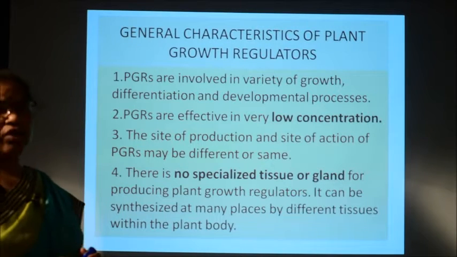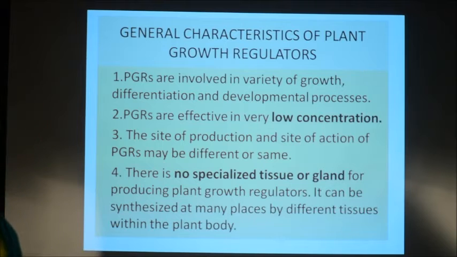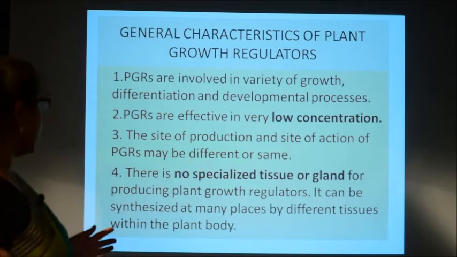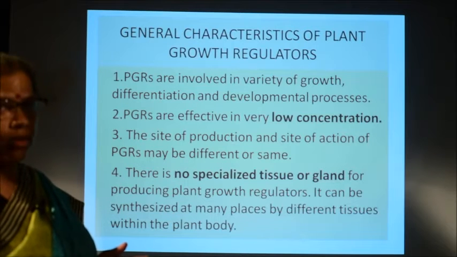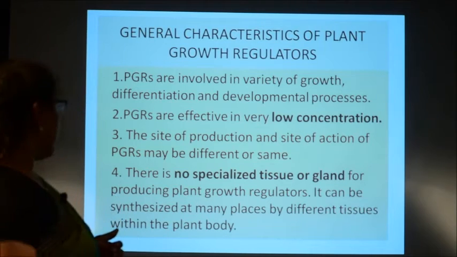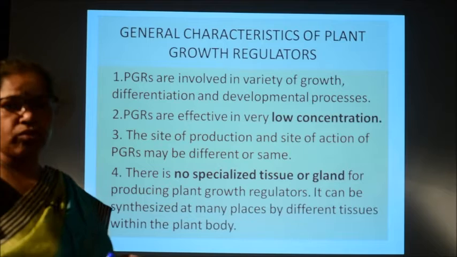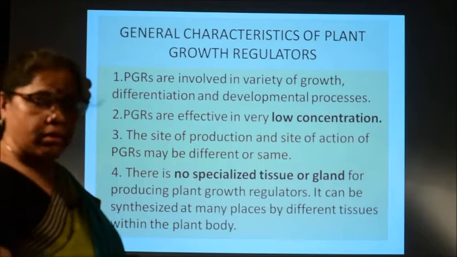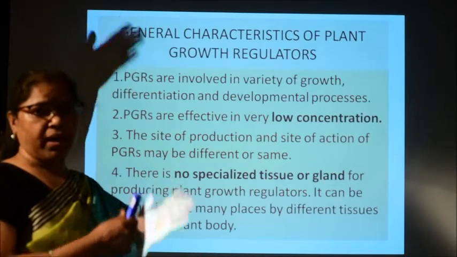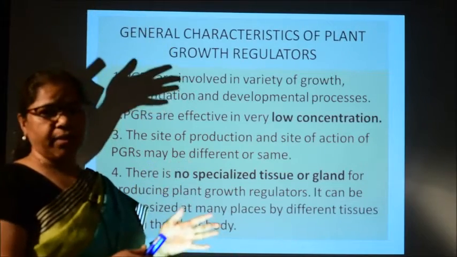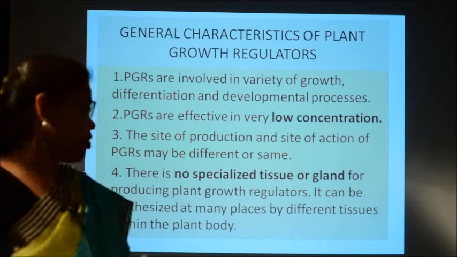And let us discuss their general characteristics. These plant growth regulators or hormones are involved in a variety of growth, differentiation and development processes, and these are very effective only in very low concentration. In high concentration they are not effective, in very low concentration only they are effective. And the site of production of plant growth regulators or the phytohormones may be the same or different from the site of the actions. That means the plant growth hormones which are produced at one place may act at the same place or they may act at different places.